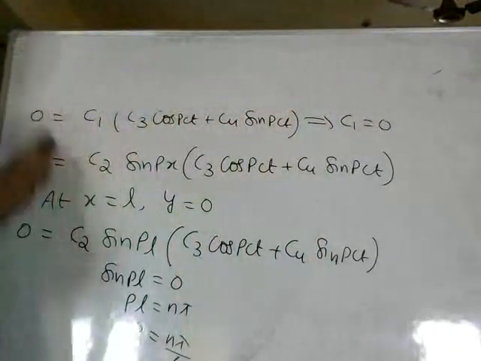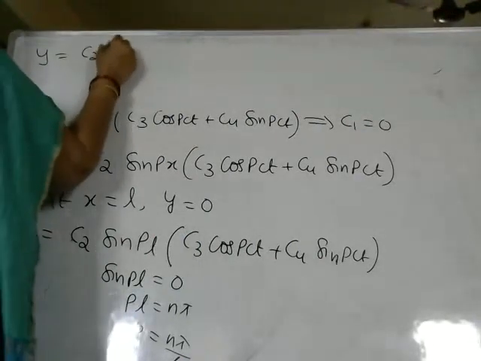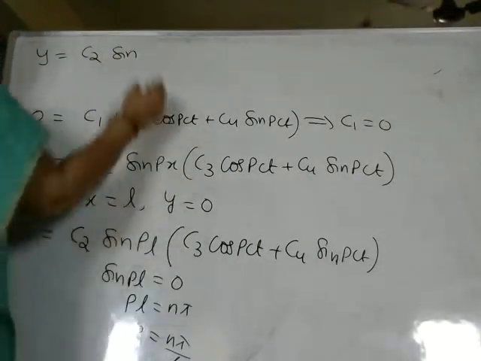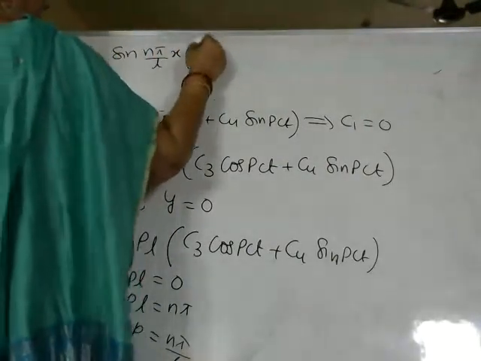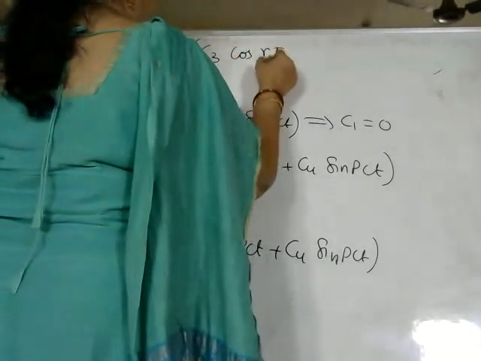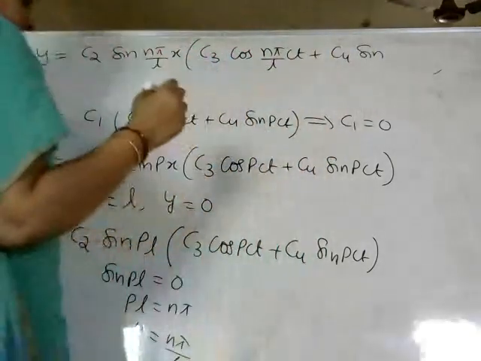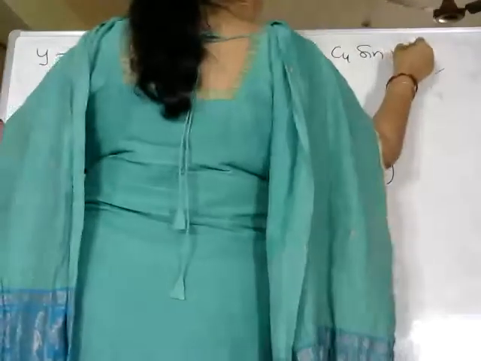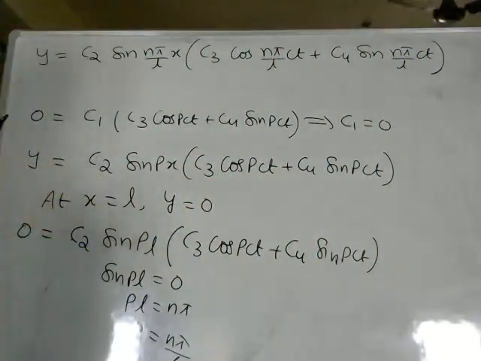If you substitute this value of P in the given equation, the value of y becomes y is equal to C2 sin(n pi by L x) into C3 cos(n pi by L ct) plus C4 sin(n pi by L ct). So we have substituted both the conditions on x.